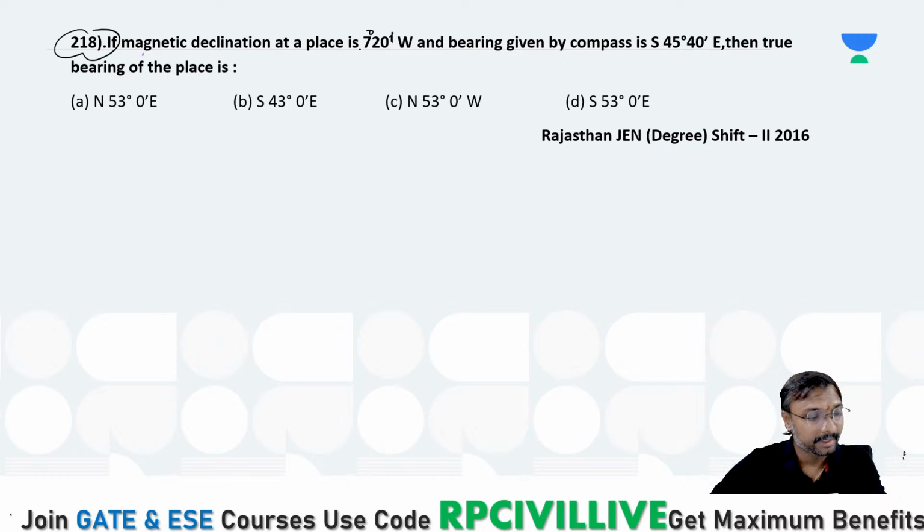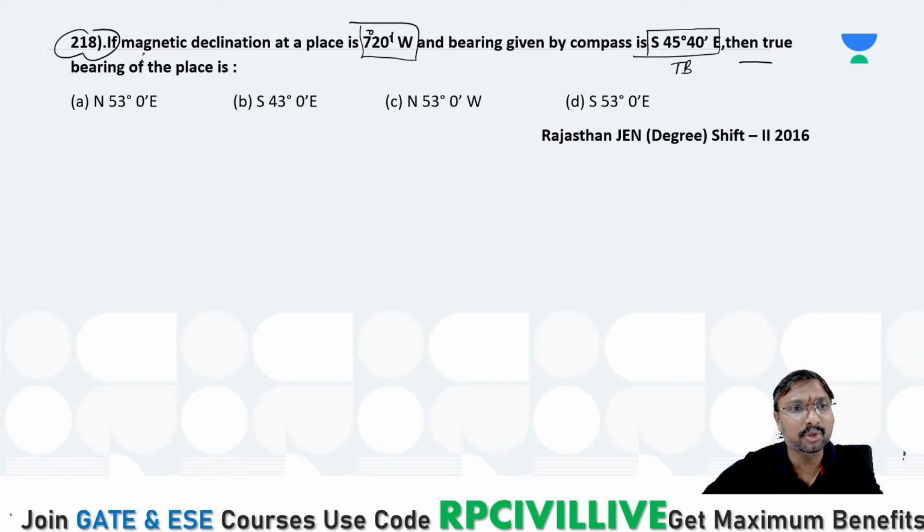Okay, right. So if the magnetic declination at a place is 7 degree 20 minutes west, and the bearing given by the compass is 45 degree 40 minutes, what is the bearing given by the compass? Bearing given by compass is nothing but your magnetic bearing. Then what is the true bearing of this place? You are asked to identify the true bearing.